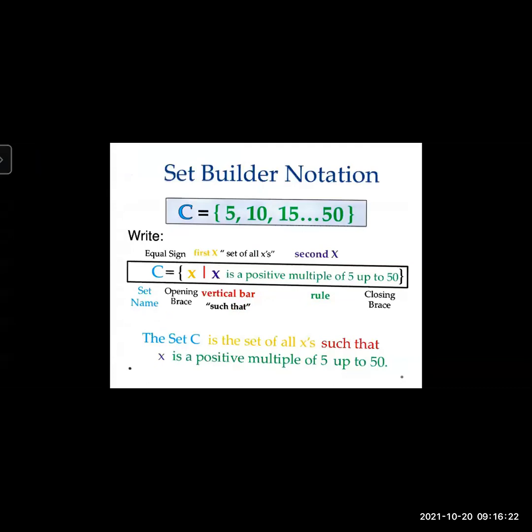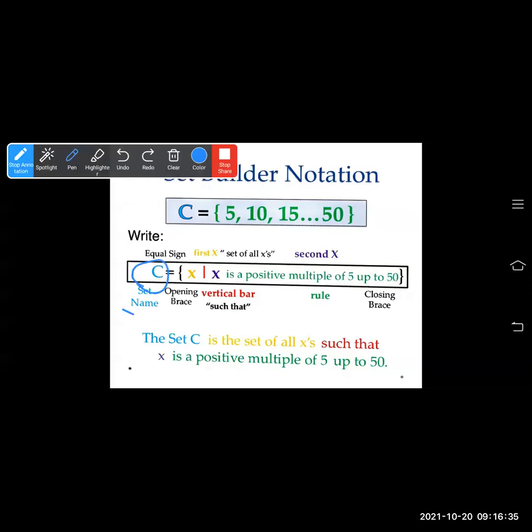The question is C is equal to 5, 10, 15 and so on and so forth till 50. I'm using the word ellipsis in words. Okay, 50. Write the equal sign. C is the set name, set C. Look in yellow, first x, the set of all x such that, written in red, vertical bar, such that x is a positive multiple of 5 up to 50.